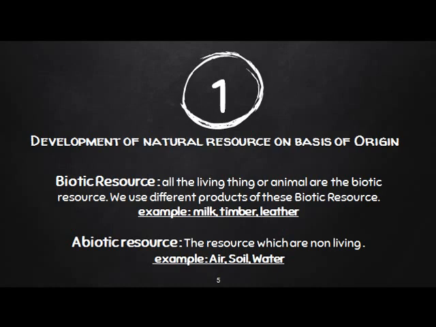Biotic resources are all the living things or animals. We use different products of biotic resources, for example milk, timber, leather. Abiotic resources are those which are non-living, for example air, soil, water.